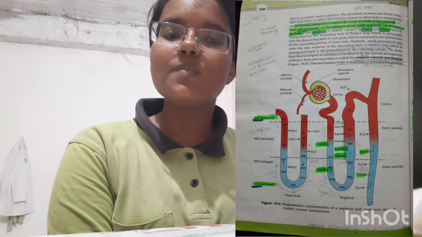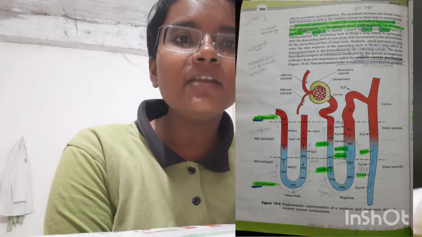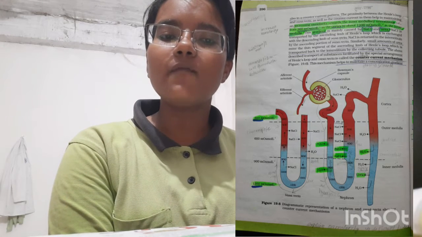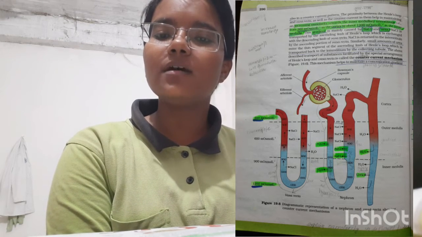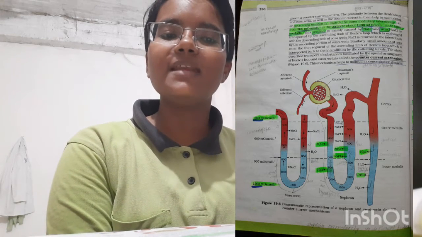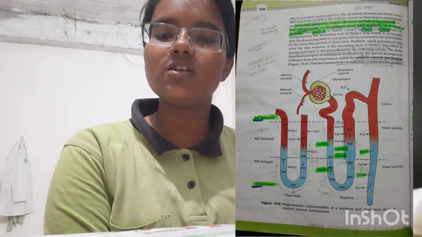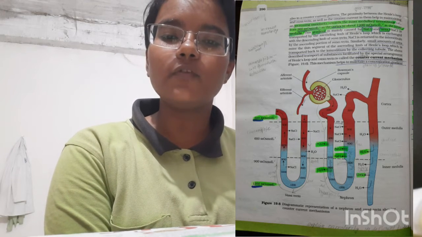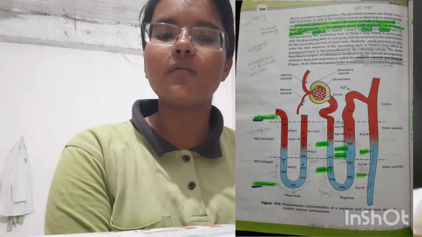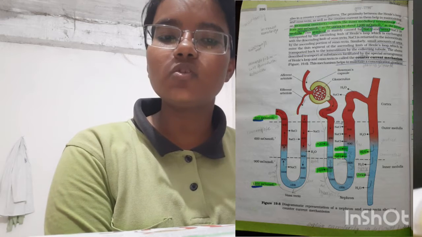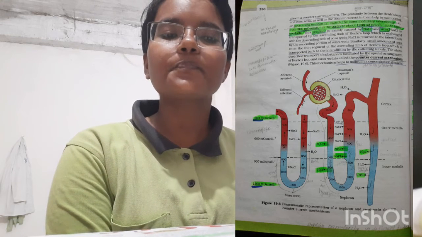This gradient is mainly caused by NaCl and urea. NaCl is transported by the ascending limb of Henle, which is exchanged with the descending limb of vasa recta. NaCl is returned to the interstitium by the ascending portion of the vasa recta. Similarly, a small amount of urea enters the thin segment of the ascending limb of Henle's loop, which is transported back to the interstitium by the collecting tubule.